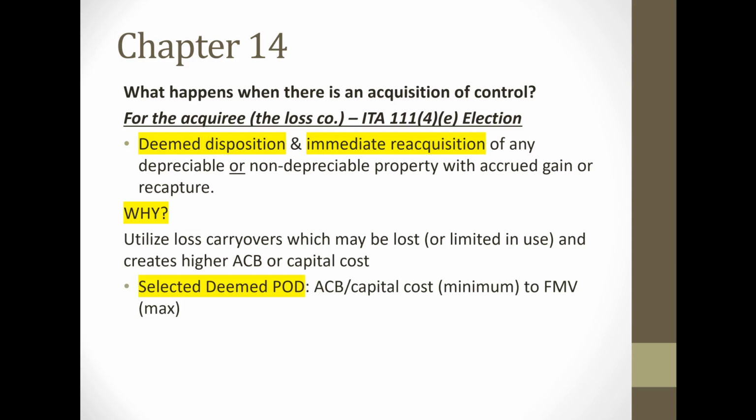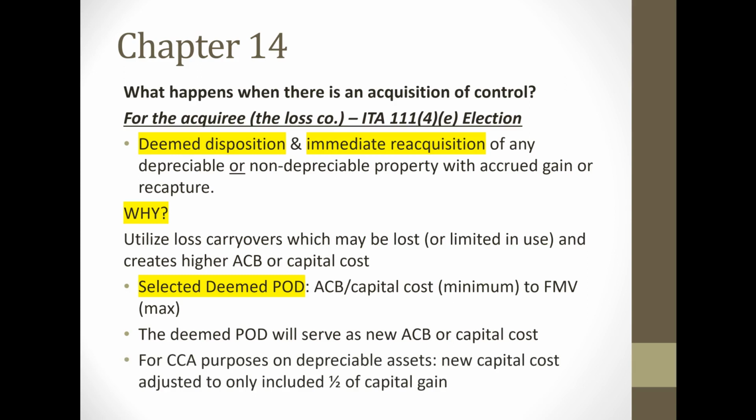Now, what will be the deemed proceeds of disposition if they make this election? Well, it could be a range. It could be anywhere from a minimum of the original adjusted cost base to a maximum of the fair market value of that particular asset. Now, the deemed proceeds of disposition will serve as the new adjusted cost base going forward.